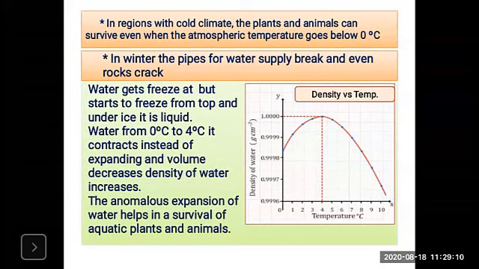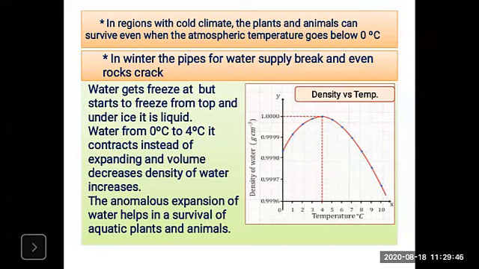So look at that graph. It shows that there is an anomalous behavior of water. There is an anomalous expansion of water. At 4 degrees centigrade, the density is at its maximum. So there is an anomalous behavior: from 0 to 4 degrees centigrade the density increases, and then on further cooling, from 4 to 0 degrees centigrade, the density decreases.